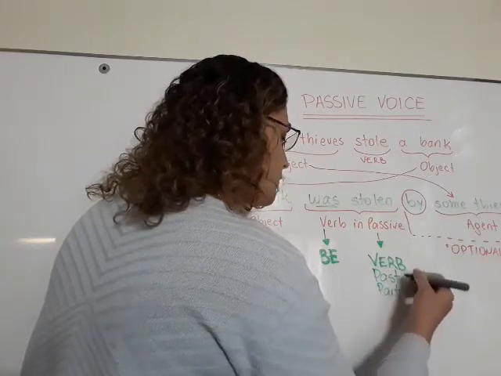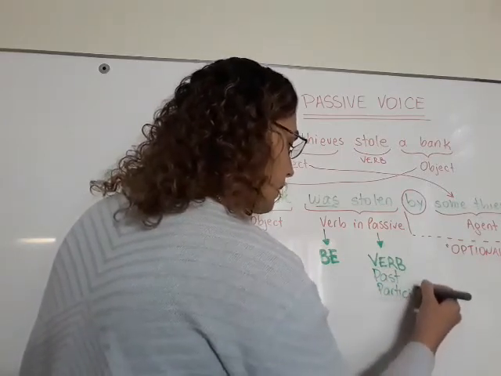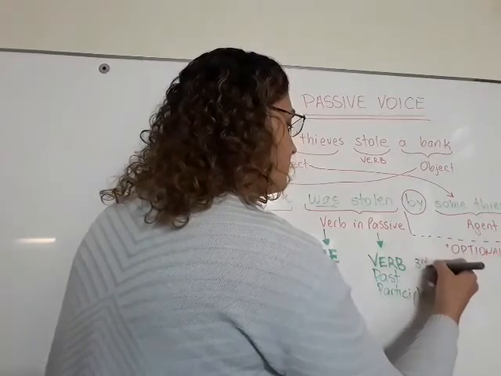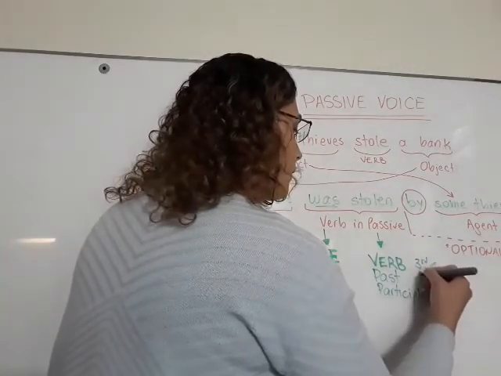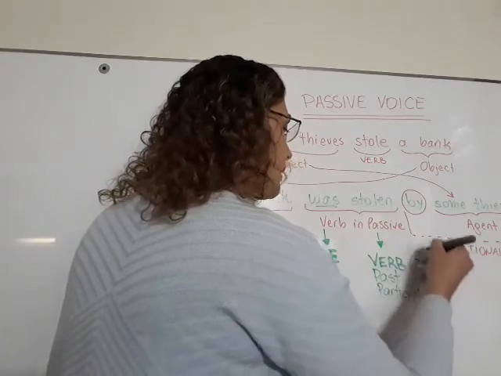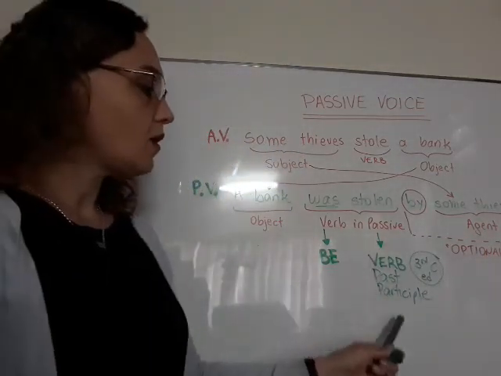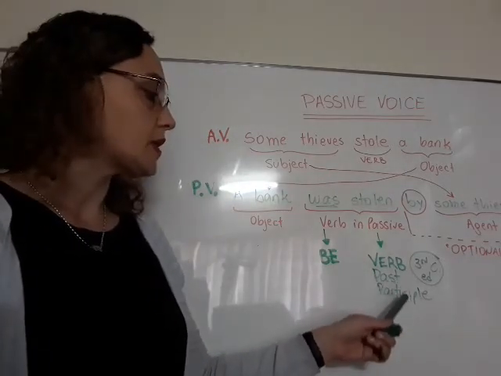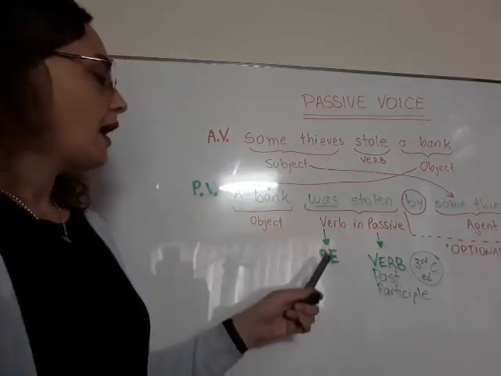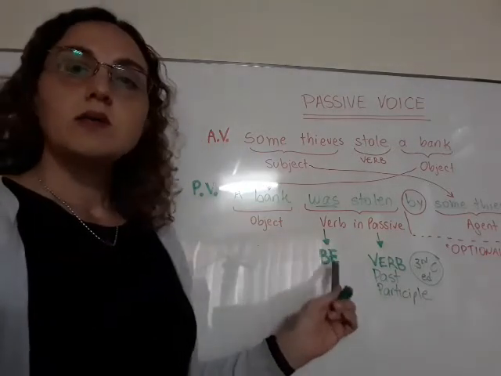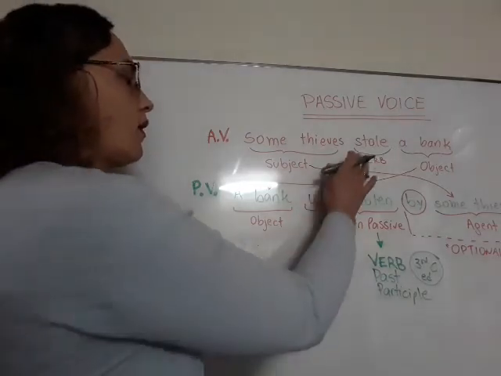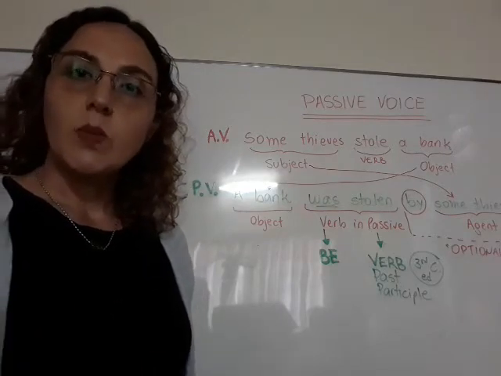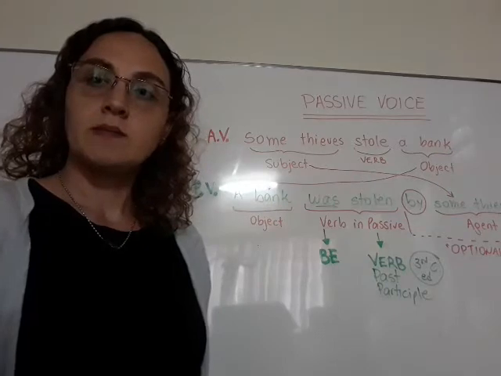Remember that past participle form of a verb is third column if it is irregular, or ed if it is a regular verb, okay? So this is always the same. The only thing that changes is the verb that you want to use, but always in past participle. Remember that. And this one, verb to be, is going to be changing depending on the verb of the main sentence. So now let's focus on that part and let's study that part.